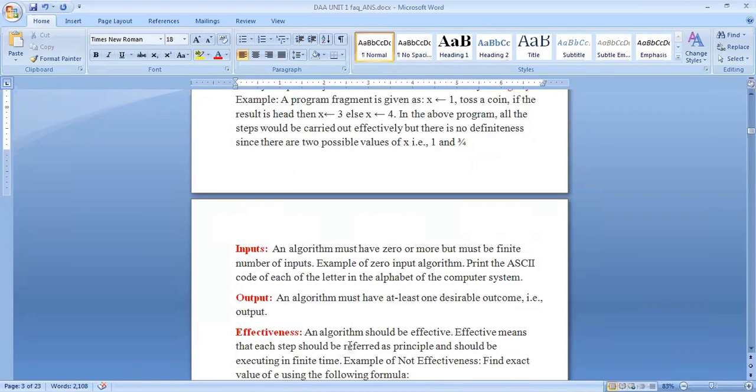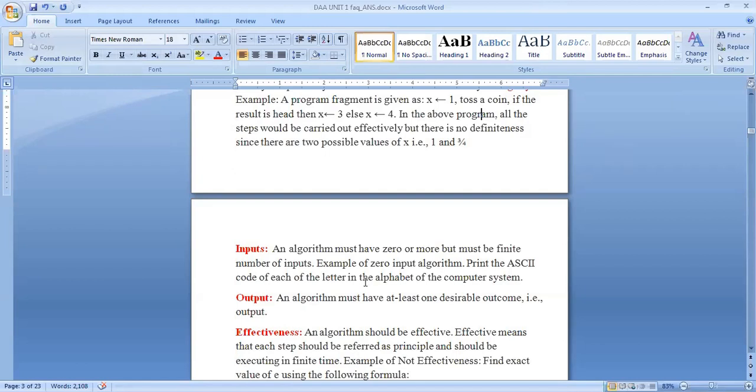Example of a 0-input algorithm: print the ASCII code of each of the letters in the alphabet of the computer system. So we want to print ASCII codes of all the letters in the computer system. Then you can simply write a program with a 0-input algorithm.